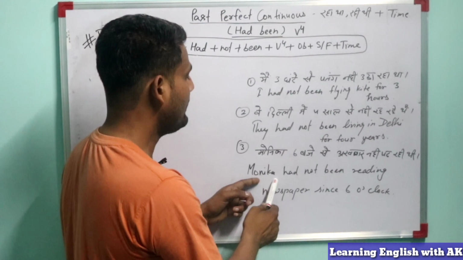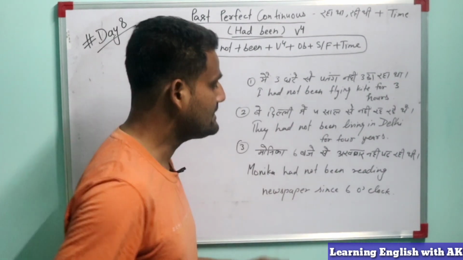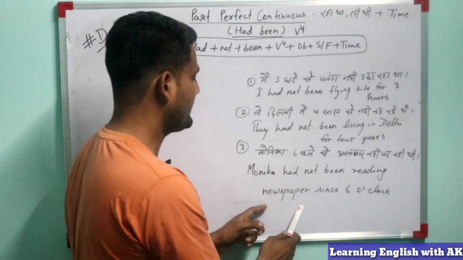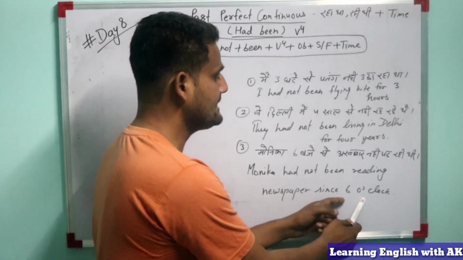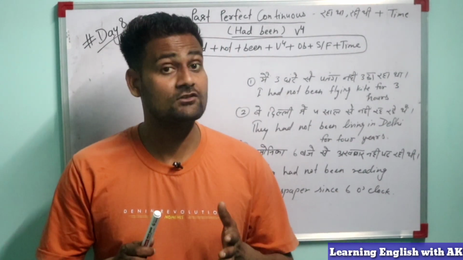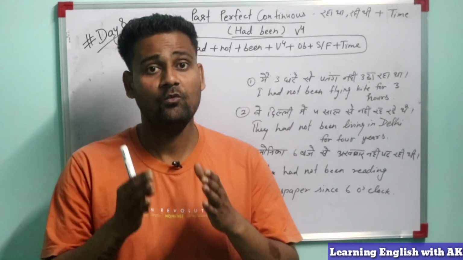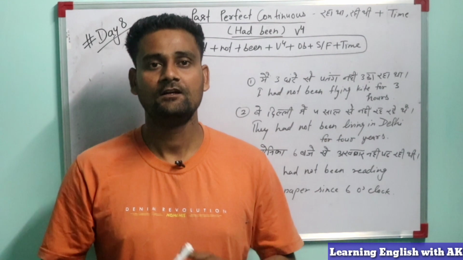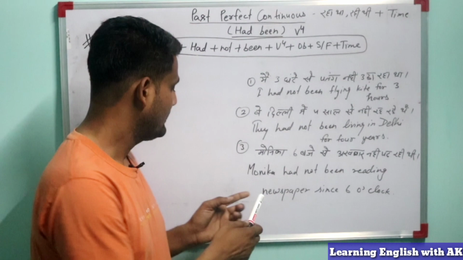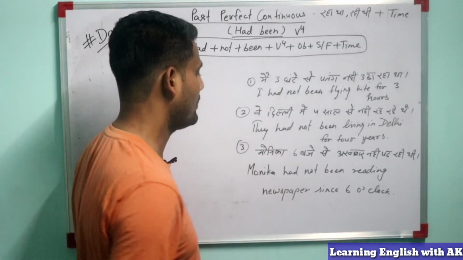The subject is Monica and then had, not, then been. The main verb is read. So the fourth form, reading. Reading what? Newspaper since 6 o'clock. Why we will use since in 6 o'clock? Because this is the definite time. We know that 6 o'clock when happens. So here is the sentence how we made. Monica had not been reading newspaper since 6 o'clock.